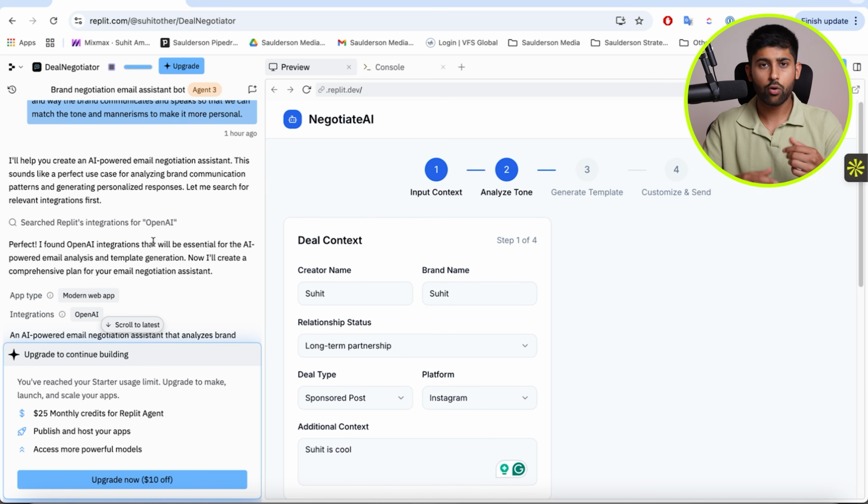I know the agent can work for up to 200 minutes by itself. So it's going to keep improving it, but I could keep improving it by adding in new prompts over time and ensuring that this tool becomes the best thing that it can possibly be. So you can find brands, you can find influencers, you can reach out to both, you can close deals, all by just using Agent 3. And this is just a start, right? These are just 3 examples, but there are so many different ways that you can leverage this tool to make your middleman business so much more efficient.